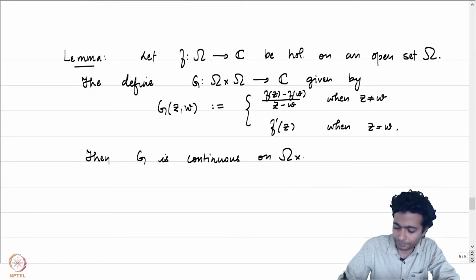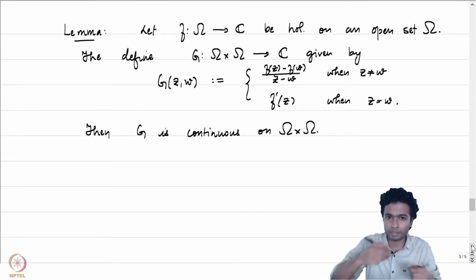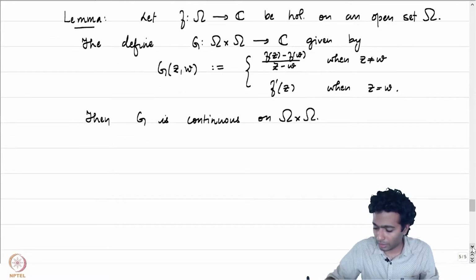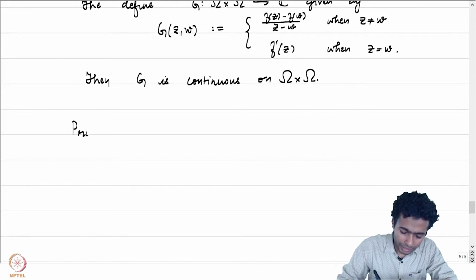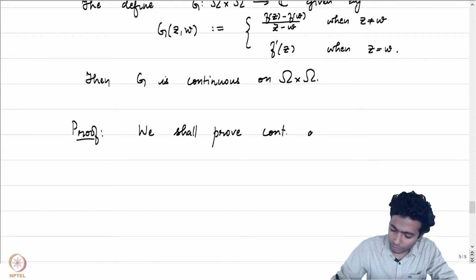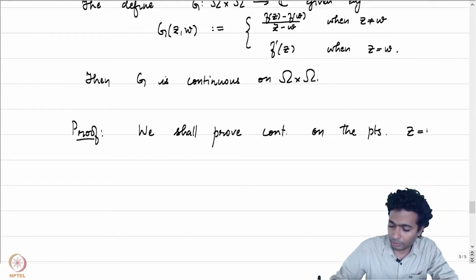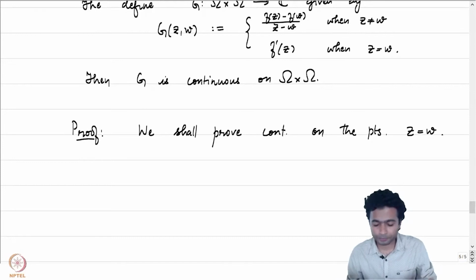on omega cross omega. The first observation here would be that away from the diagonal points z is equal to w, the continuity is quite straightforward. We only need to really bother about proving continuity at the diagonal points. We shall prove continuity along the diagonal, on the points z is equal to w, which is the diagonal.